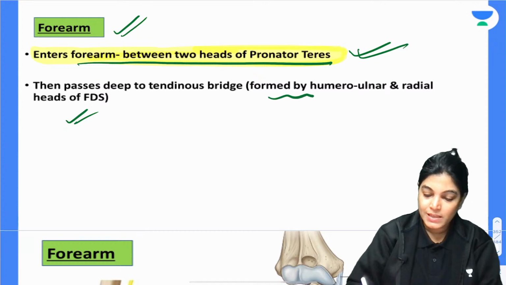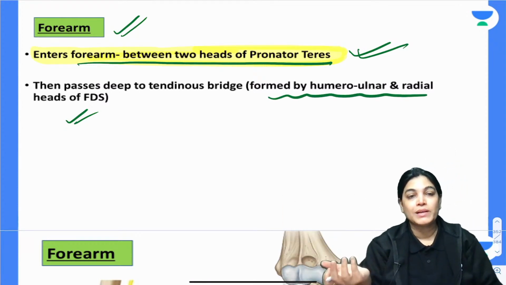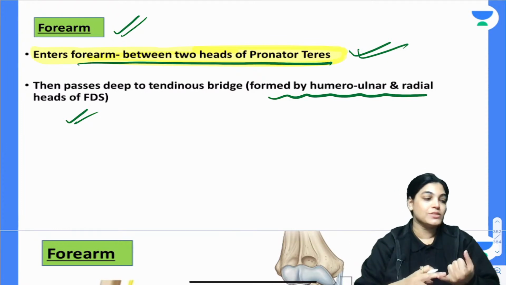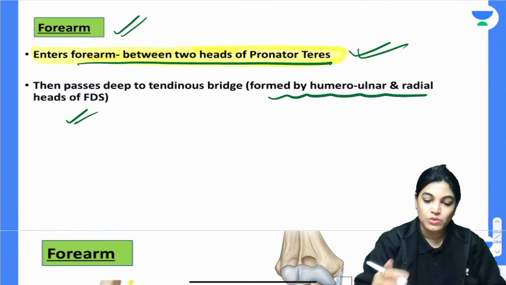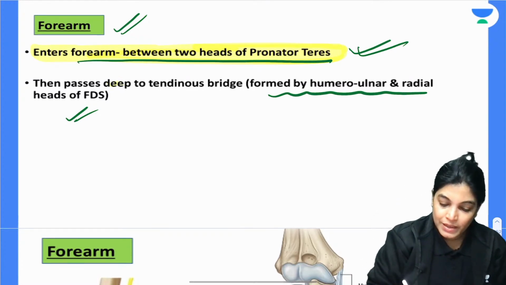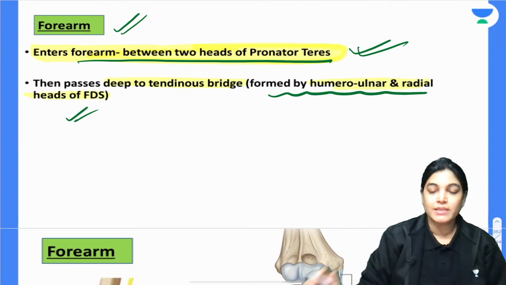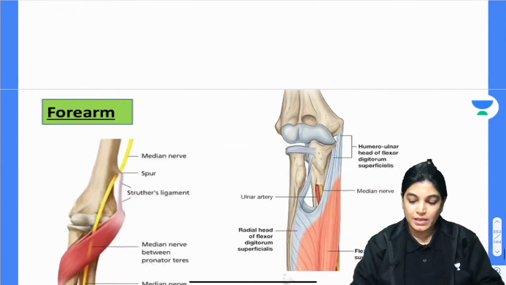Thereafter, it passes deep to the tendinous bridge which is formed by the two heads of flexor digitorum superficialis. So please note down, it passes between the two heads of pronator teres. Thereafter, it passes deep to the flexor digitorum superficialis.